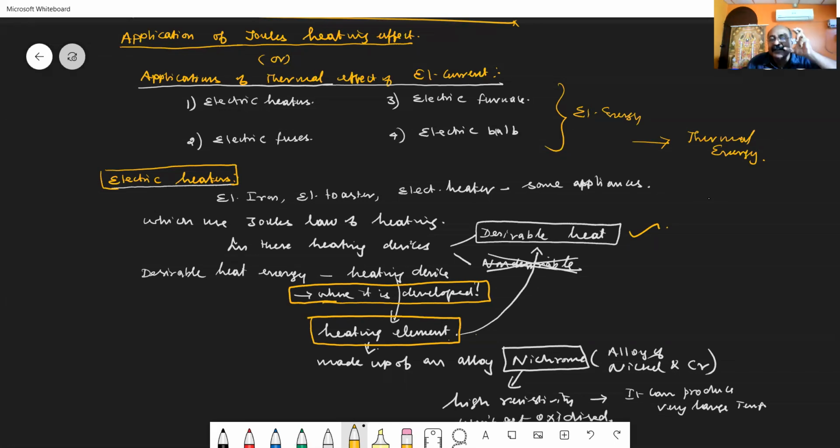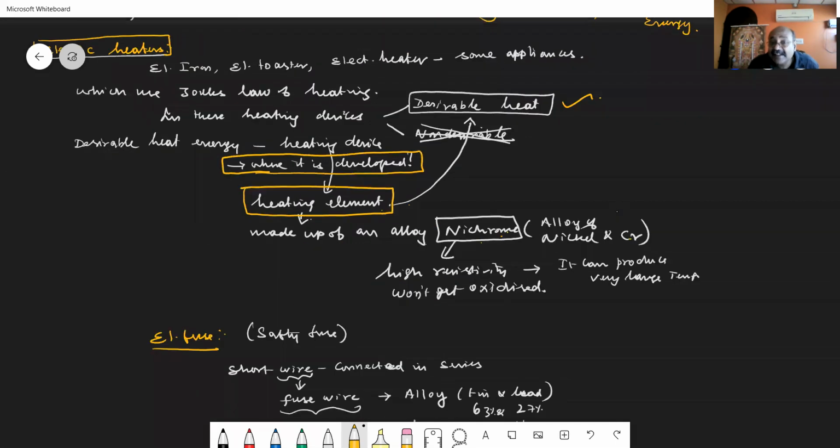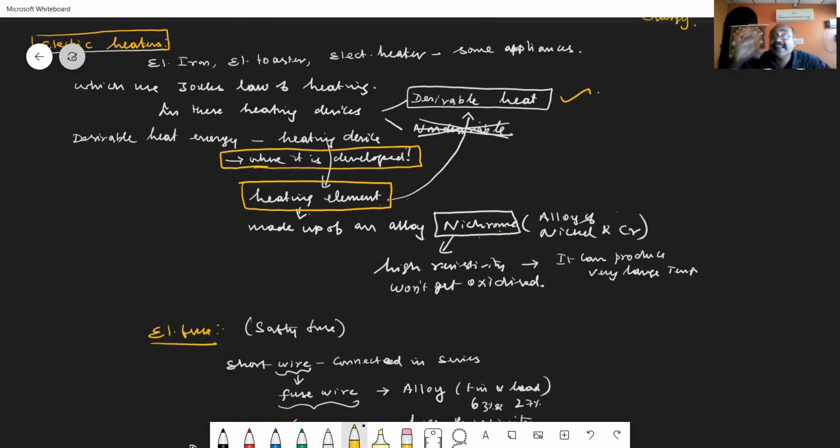That coil of wire, the heating element, is made up of an alloy called nichrome, an alloy of nickel and chromium. So in almost all heating devices like the electrical heater, electrical toaster or electrical iron, the nichrome coil produces the useful amount of heat energy. The nichrome coil has high resistivity and is not easily oxidized.